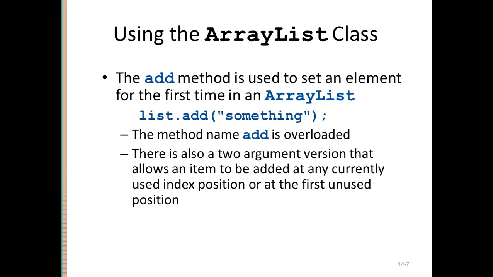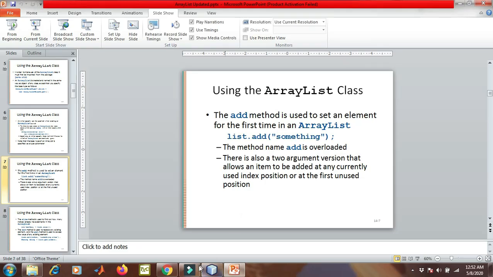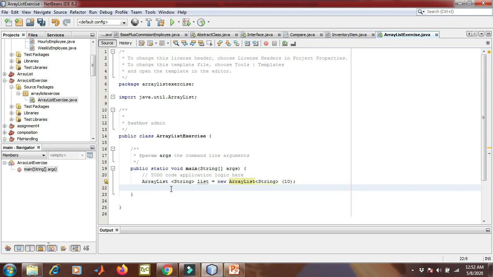Okay. Now let's see how to add something to the array. Again, I told you that the square bracket notation is not available here, so we can use the add function in order to add something to the array, right? So here we can see the syntax: list dot add any string I can add if the array list is of the string type, and the add method can be used, and the add method is also overloaded. We'll see a few versions of the overloaded add method. Let's add something to the array that we have just created. List dot add. Let's say this list contains your courses, right? So list dot add